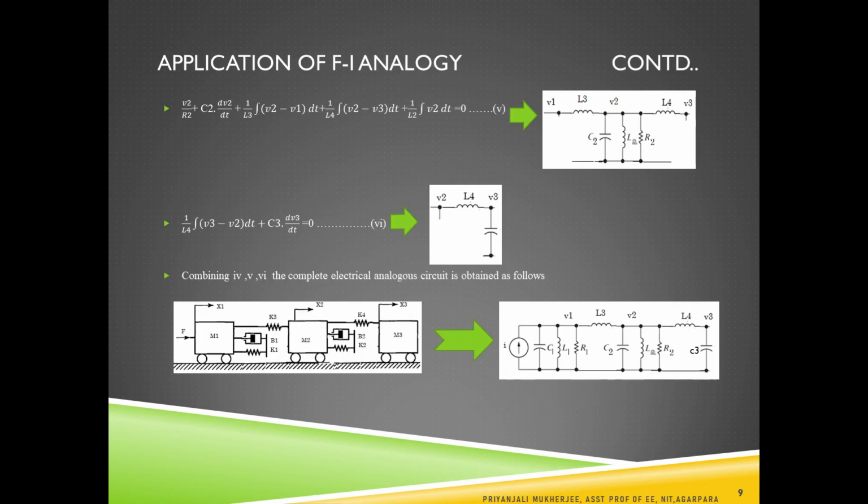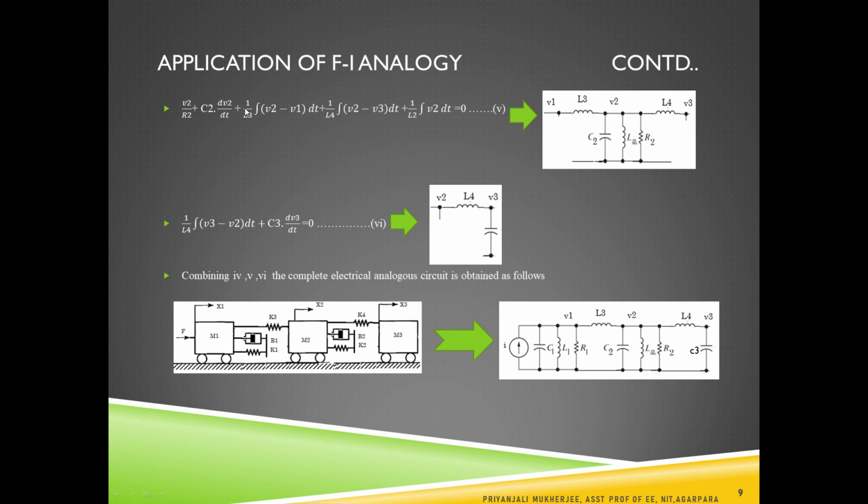Next we have to consider the second equation, and for the second equation again we are putting the analogous systems of the mechanical systems using the force current analogy, and we are getting the equation like this. For this equation we can say that there are three voltages V1, V2 and V3. Look at V2. V2 is connected with 1 by R2, C2 and 1 by L2.